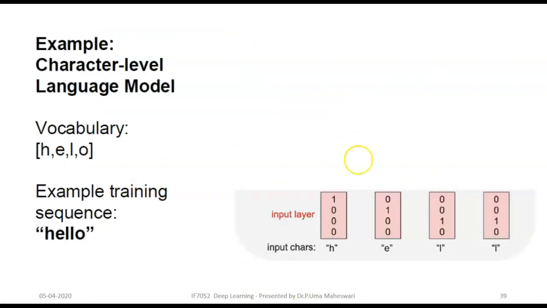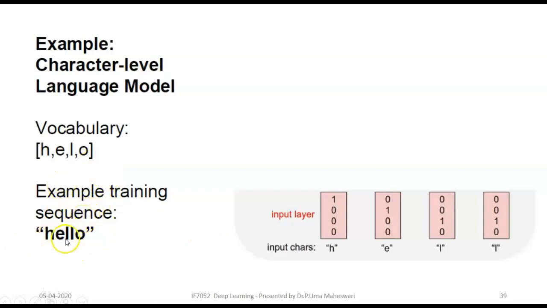Okay, so this is the character-level language model that we dealt with so far. I explained how, at each and every stage, the hidden values are computed and the output is generated. So this is the overall model for our given sequence. For the vocabulary HELO, we have a sample sequence hello.